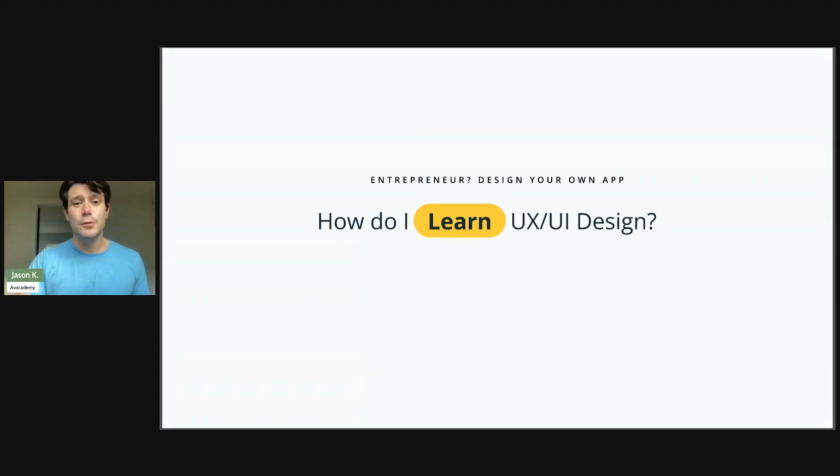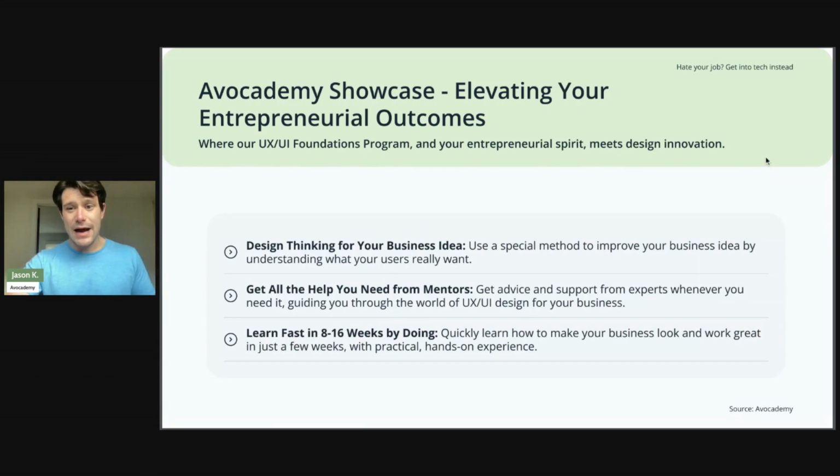All right, so let's go into one of our final sections: how do I learn UX UI design, right? We've made clear from the past few slides how important UX UI design is to helping entrepreneurs and innovators get closer to their target market and develop solutions that truly address their needs. But how do we learn UX UI design? And here's how Avo Academy can break it down for you. This is a little bit of how we run our program. And what we're going to talk about is how Avo Academy can elevate those entrepreneurial outcomes, where our UX UI Foundations program and your entrepreneurial spirit meets design innovation.